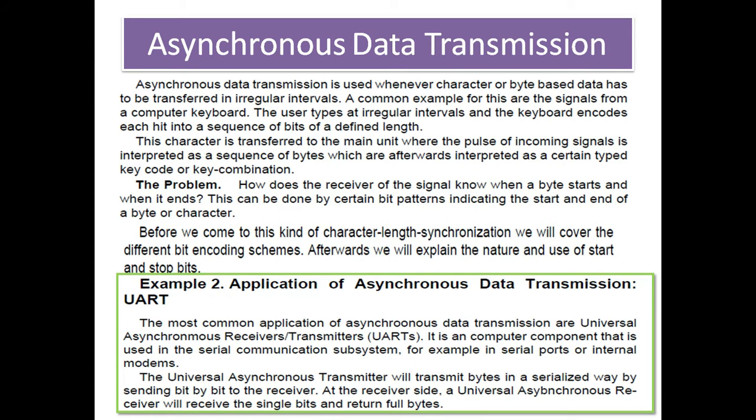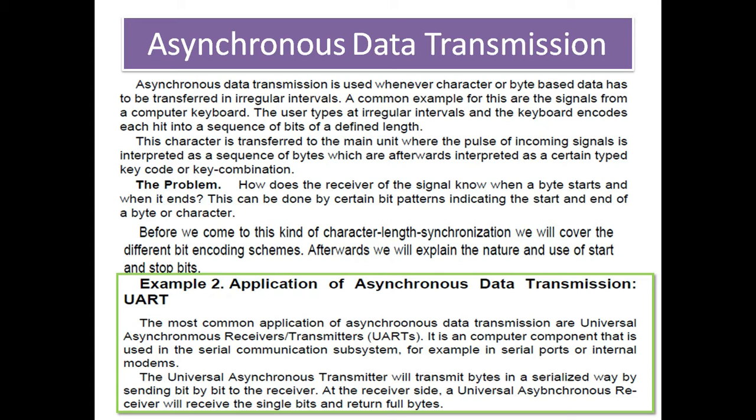Then asynchronous data transmission. Basically, asynchronous data transmission is used where character or byte based data has to be transferred at irregular intervals, because the transmitter doesn't know when to start the data, when to end the data, and the receiver obviously doesn't know where the data is coming from the transmitter and when it ends.